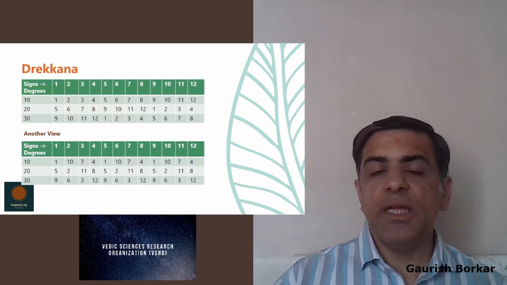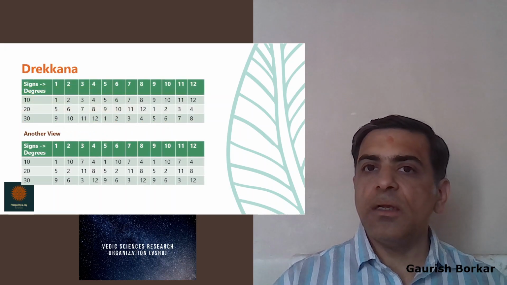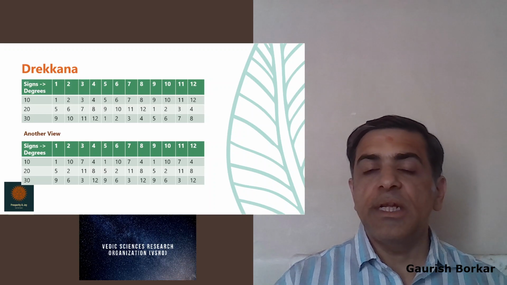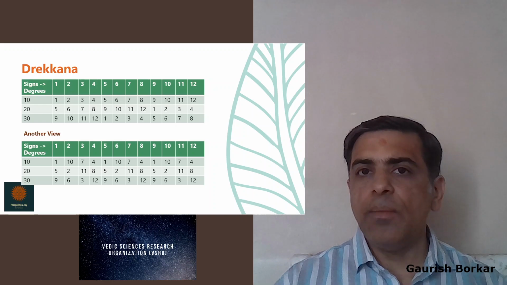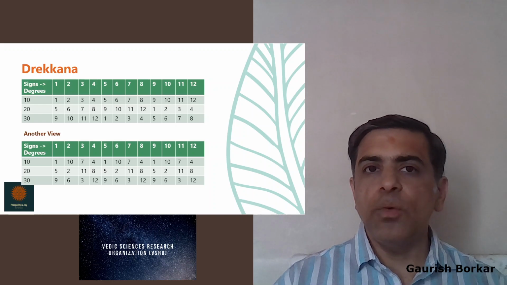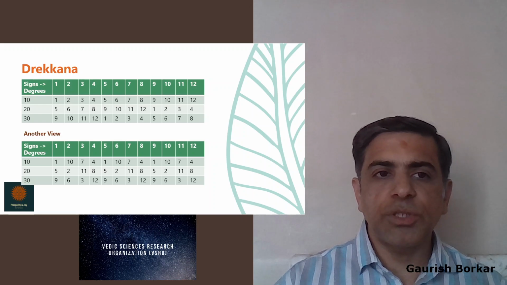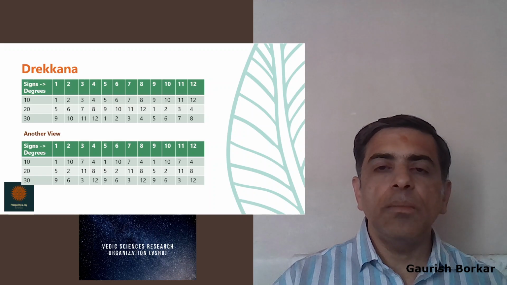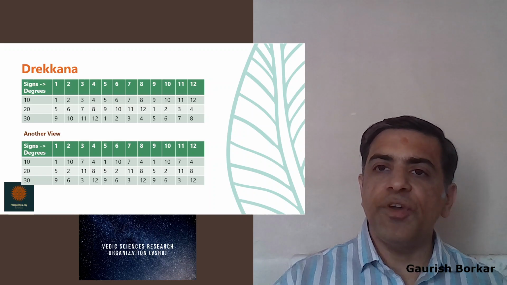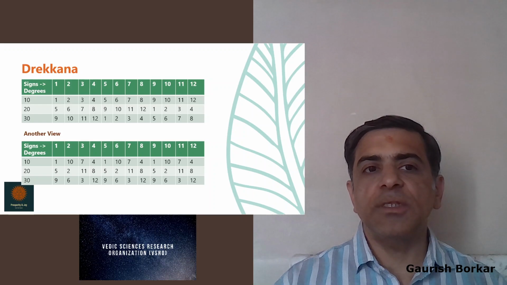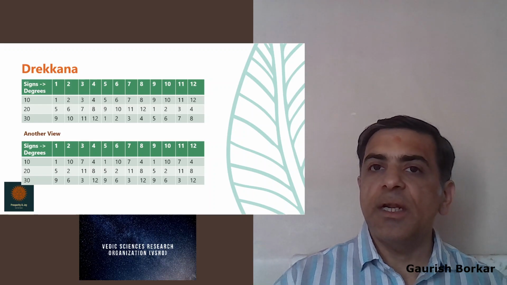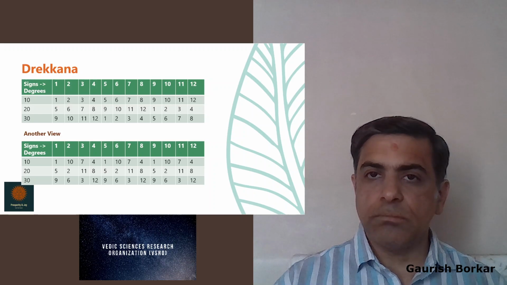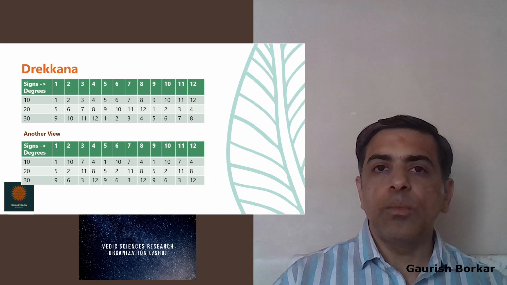Now let's look at the Drekkana. There are two views given, and there are a few more given in the next stanza. The conventional view, which is used the most, is given first, and that is the first Drekkana of each sign is owned by that particular sign itself, and then the trines from there. This view is actually the most common view.